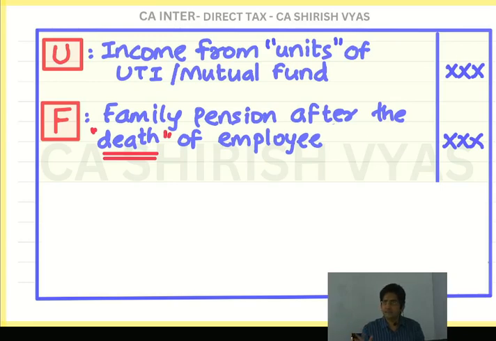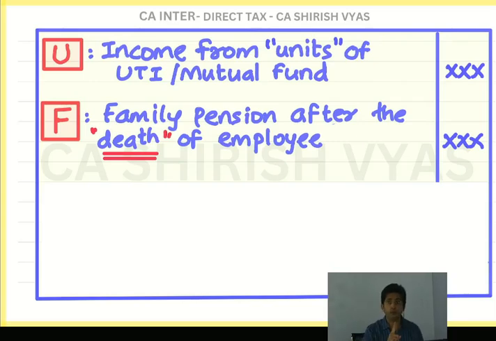Otherwise, see, nowadays there are so many awards, like this coaching class will give you award, some sports club, some sports complex, there are Rotary Club, Lions Club, so many clubs are there. See, these private clubs keep giving the award for small things also. Someone has not done a great thing also, award. So that award is not respected. If you have received, congratulations, but taxable.